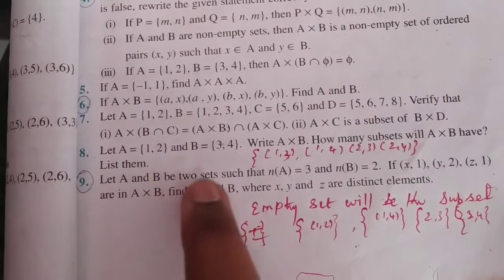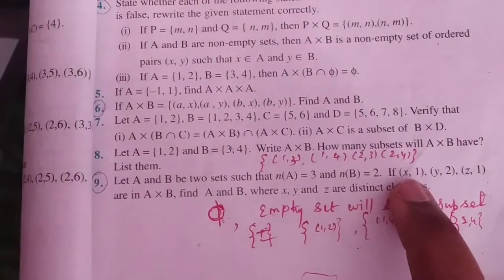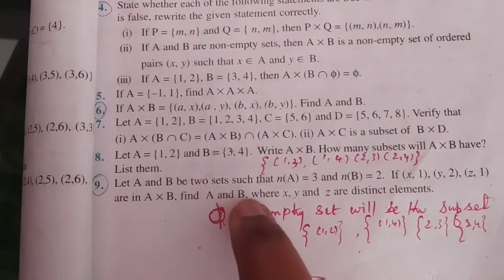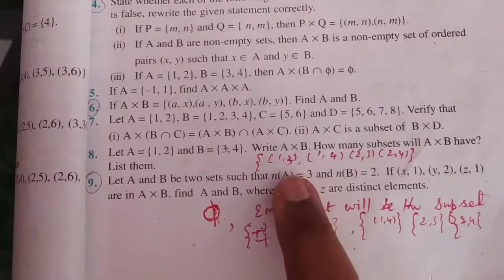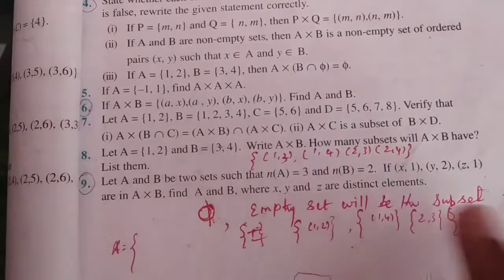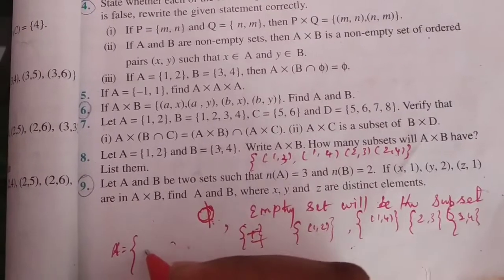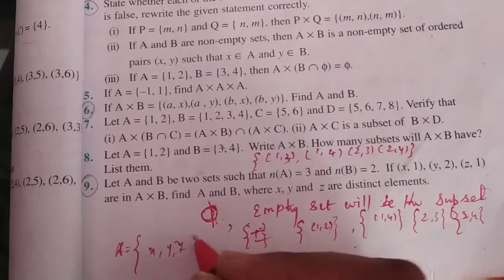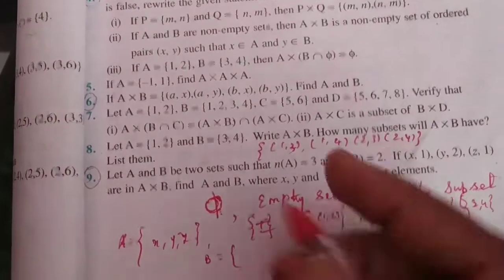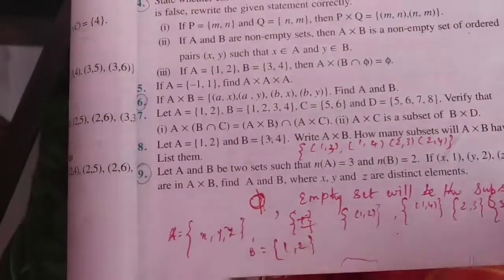Let A and B be two sets such that the number of elements in A and the number of elements in B are given, and they have given the elements (x,1), (y,2), (z,1) in A cross B. Find A and B where x and y are distinct elements. In A, how many elements are there? 3 elements are there. First elements always will be A, since it is A cross B. x, y, z will be A. A will contain x, y, z, and B will contain, what is the second element? 1, 1, 2. Therefore B will contain 1 and 2. Therefore that is A and B. This is the answer.